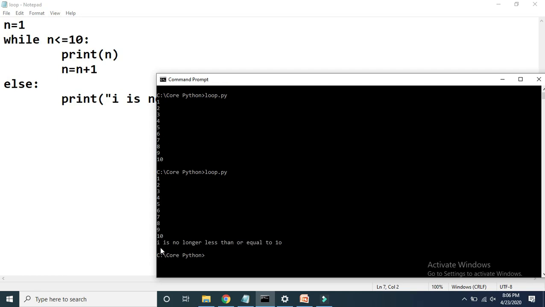At the end we are getting "i is no longer less than or equal to 10." That is, when the value of n becomes 11, then the condition is false and control goes to this else and then this statement will be executed. I hope you are getting this point, how to use else with while in Python.